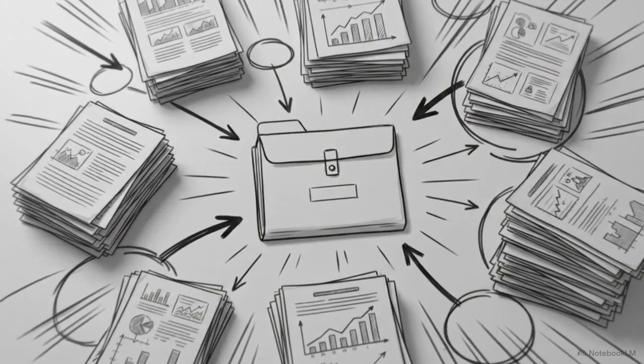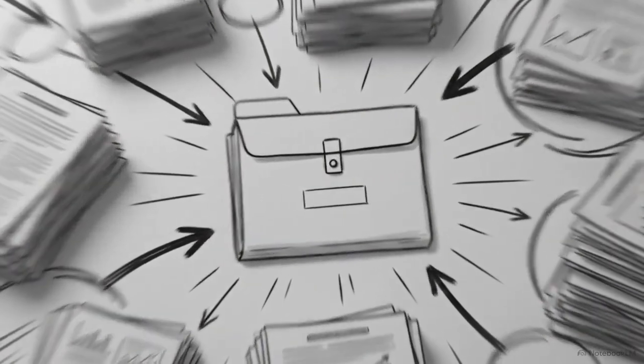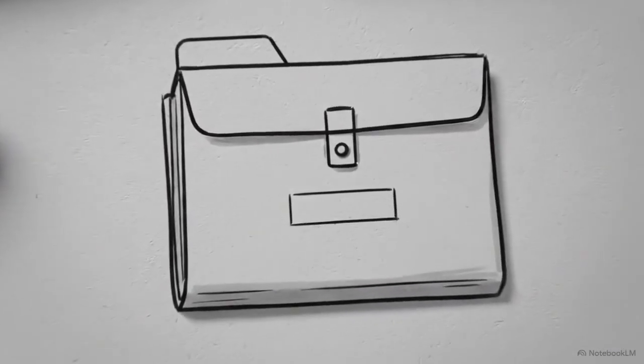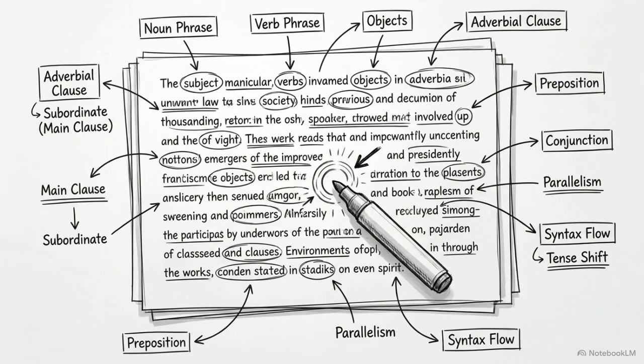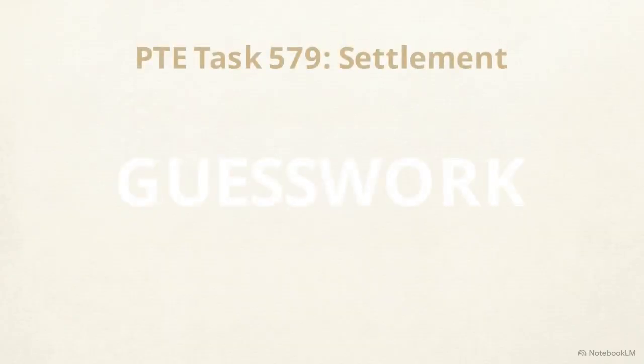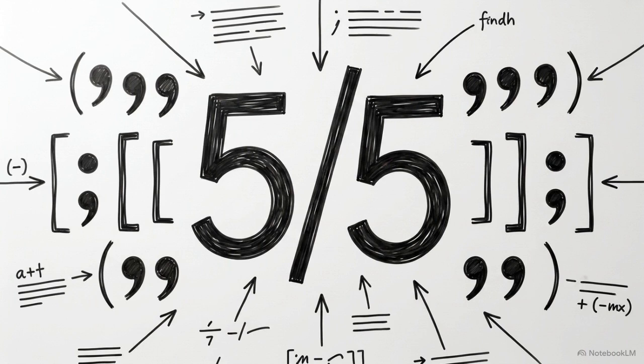Standard reading comprehension often relies on intuition, but high-stakes exams require a more clinical approach. We're going to deconstruct this passage using the internal rules of the English language. This is PTE Reading Task 579, Settlement. We aren't here to guess. We are here to use grammatical syntax and context to secure a perfect 5 out of 5.